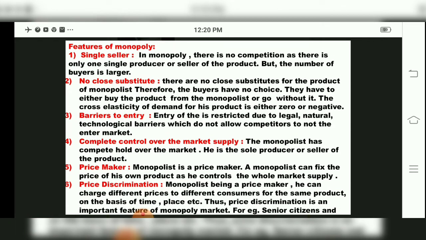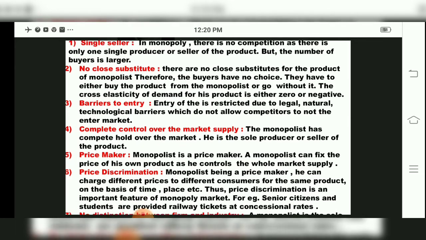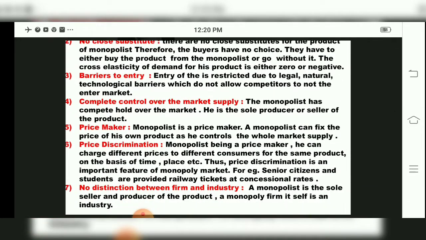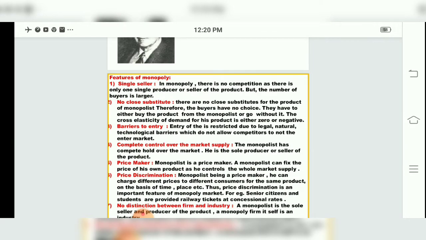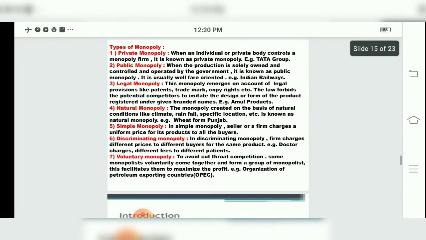Now we studied the features of monopoly. Again, we will have a quick revision: it is a single seller, no close substitutes are there, barriers to entry are there, complete control over the market supply is there, price maker, price discrimination, and no distinction between firm and industry.